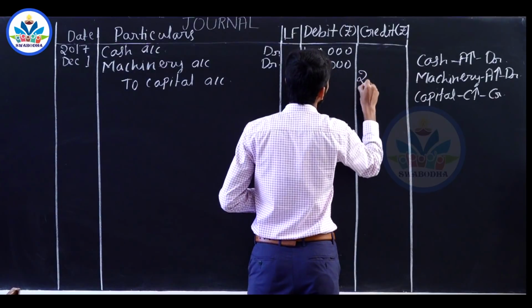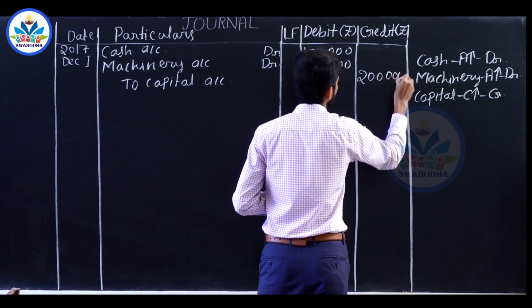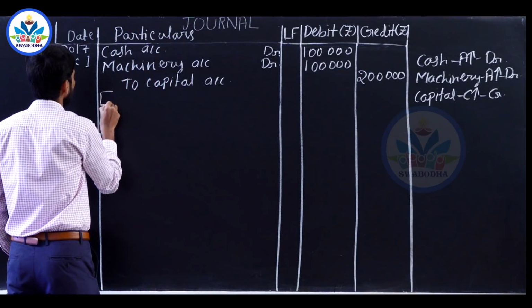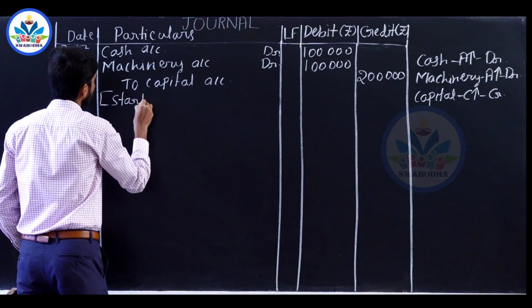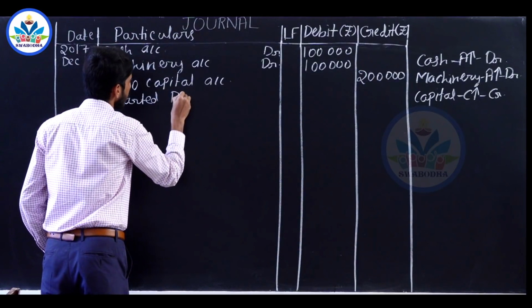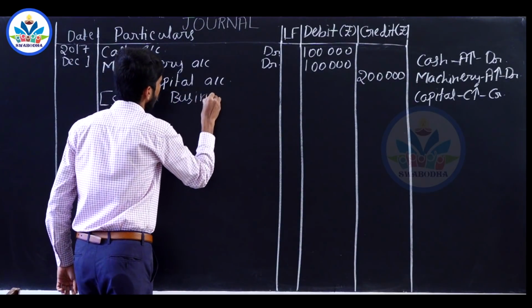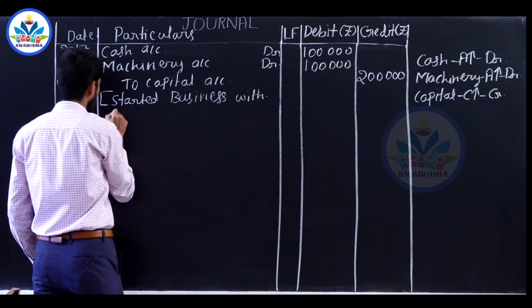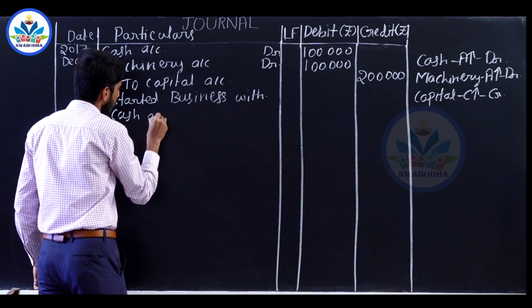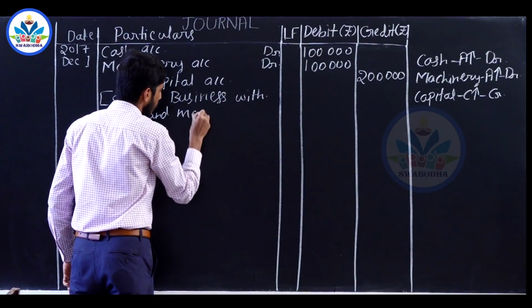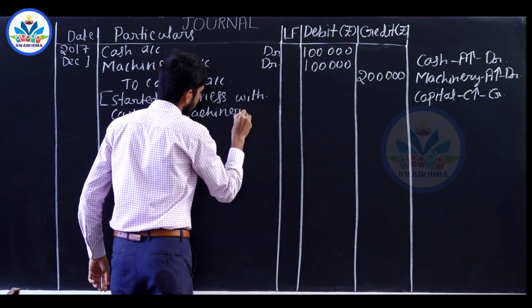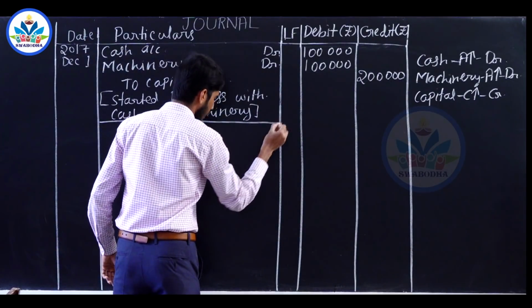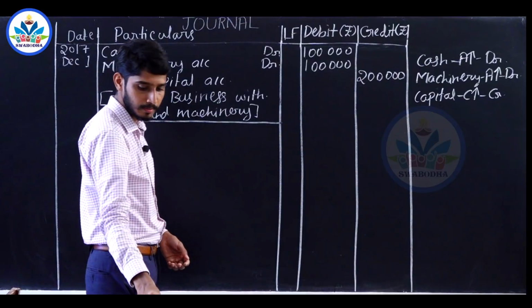Total amount of capital is 2 lakh rupees. Write the narration. Started business with cash and machinery.